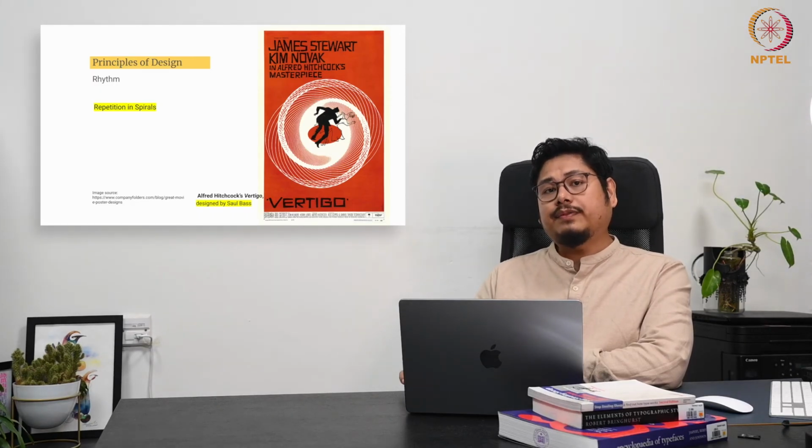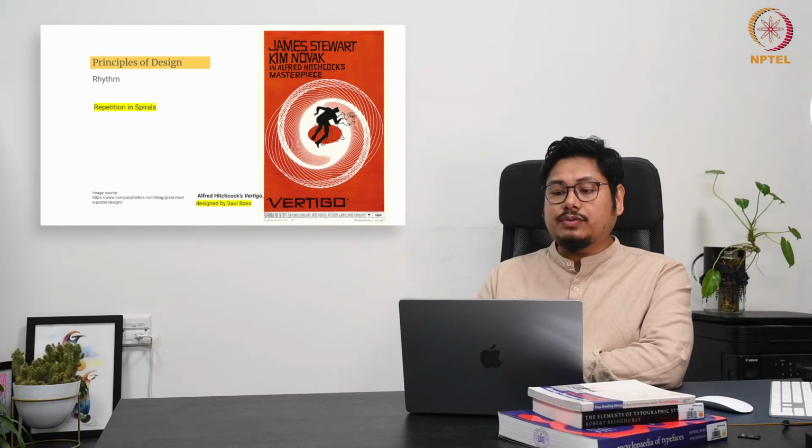Here, repetition in spiral means that the poster features repeated spiral lines that decrease in size as they move towards the center. You can see it gradually decreasing as it addresses the central portion, right? And this movement creates a sense of rhythm.